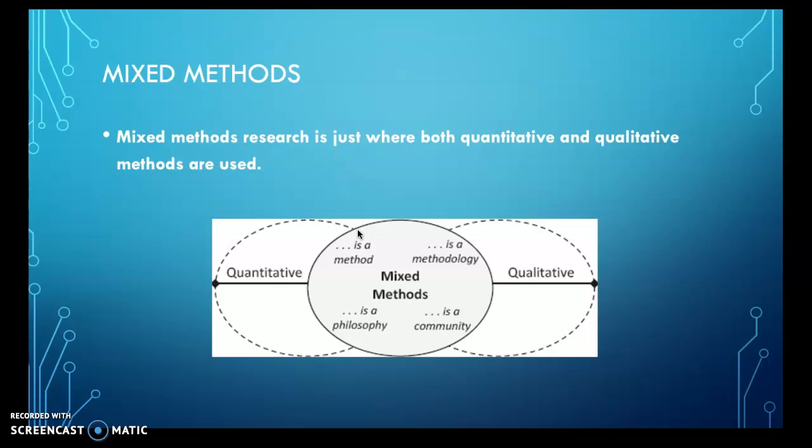A disadvantage to this research method is that it will be very, very time consuming to carry out as both methods are used. One researcher who is doing this research may not have the skill set to carry out both kinds of research. And the cost of this research will be increased massively.